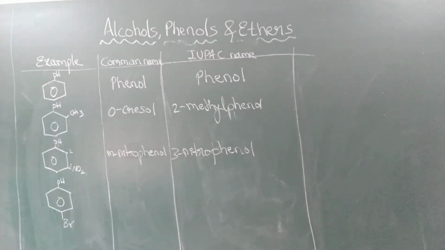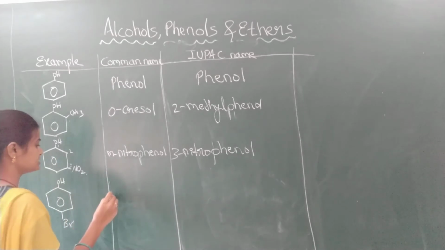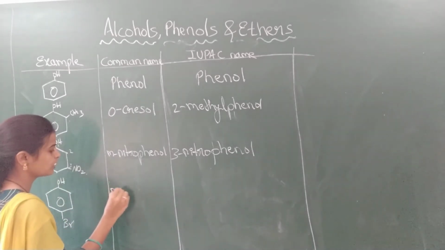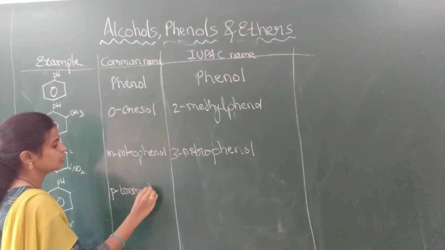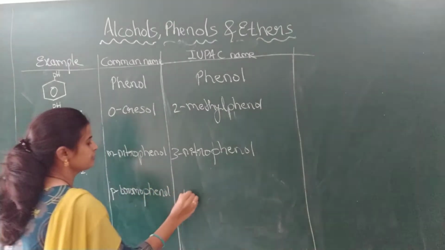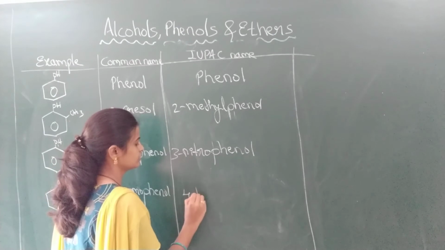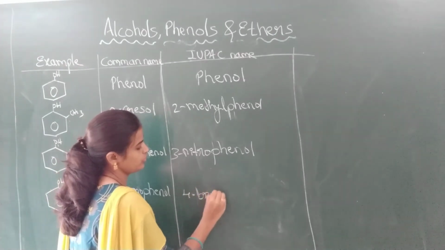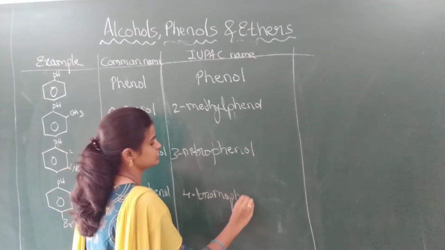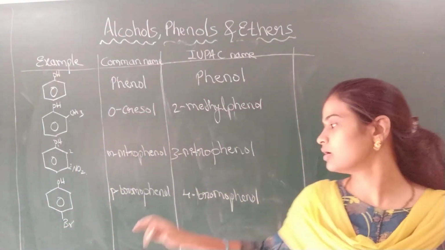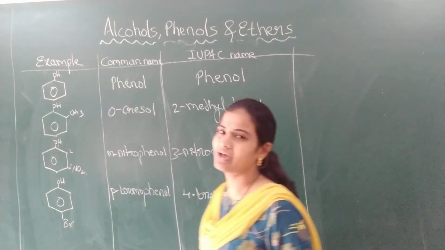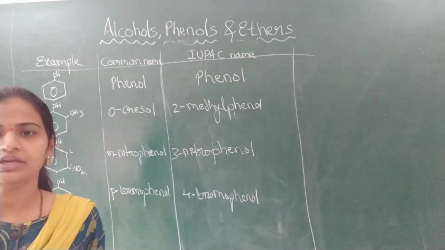Next one, you tell me the common name of this one. At the para position, bromine is there. Therefore, small p, para bromo phenol. The IUPAC name is 4 bromo phenol. Got it? And more and more examples we have quoted in the classification of the phenols.